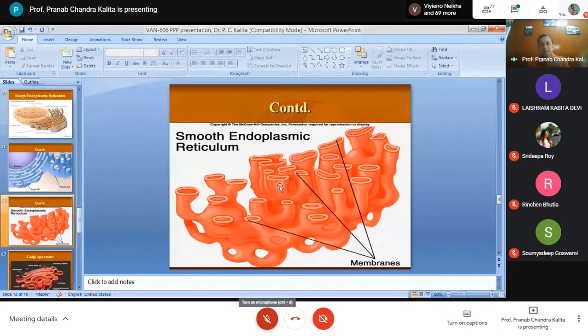So what happens? It is related with the detoxification reactions. You see that alcohols and opioid components, all their metabolism takes place there. So what happens if more alcohol is taken? The smooth endoplasmic reticulum has to metabolize all these chemicals, alcohols, in the hepatocytes. There will be expansion of the smooth endoplasmic reticulum, which is not good for the health.